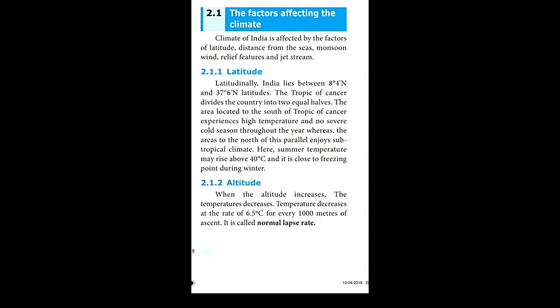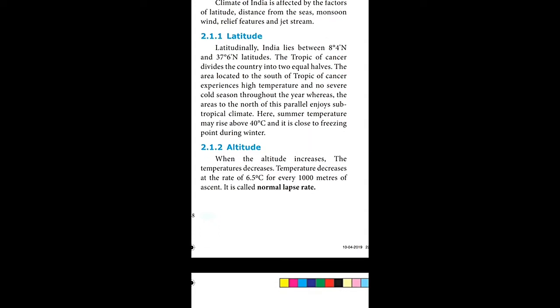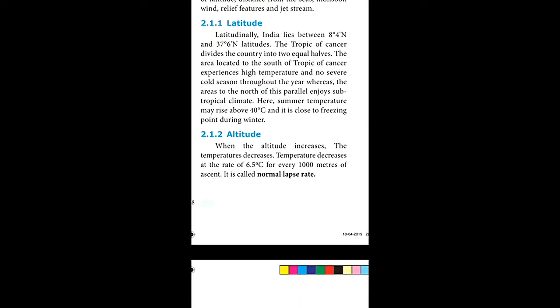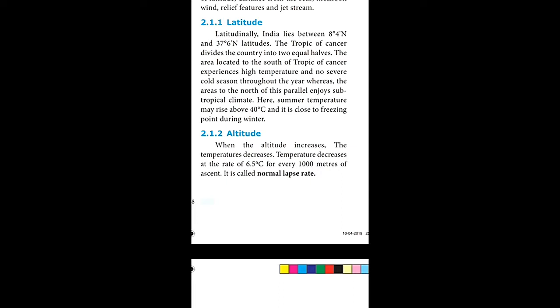And next, the factor affecting the climate is altitude. Altitude means height. When the altitude increases, that means height increases, the temperature decreases. Temperature decreases at the rate of 6.5 degrees Celsius for every 1000 meters of ascent. It is also called the normal lapse rate.